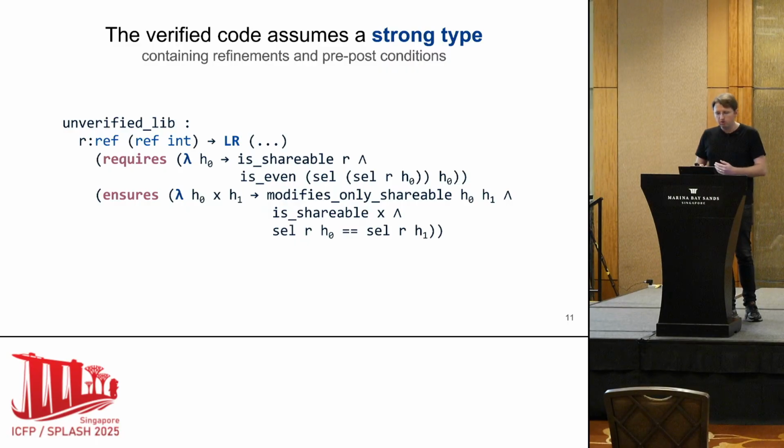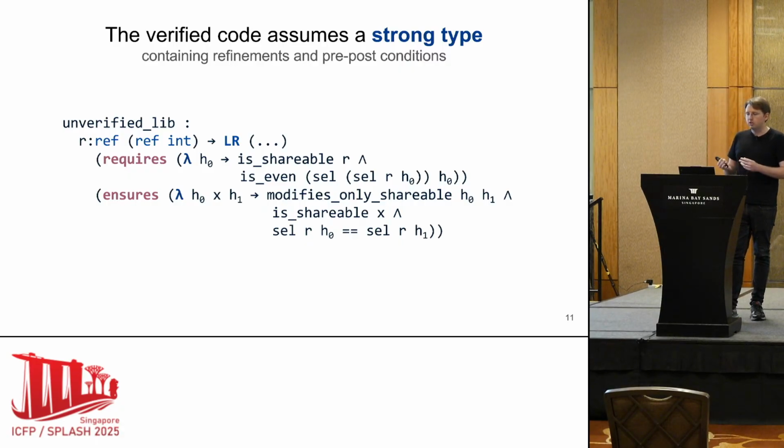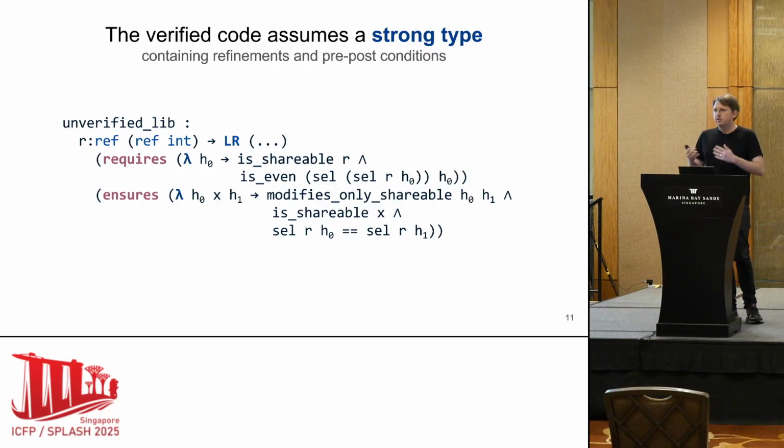The monad also gives us a postcondition, which is a predicate over the initial heap and the final heap. And the first two are specific to SecRef*. Between the initial heap and the final heap, only shareable references get modified, and the return value has to be shareable. In our case, it's a callback, so that's considered shareable because it's not stored in a reference. And also we see a last conjunct that states that R has to be unchanged. This is again something specific to the user that the user gives.